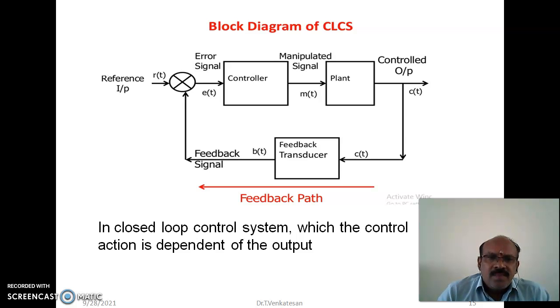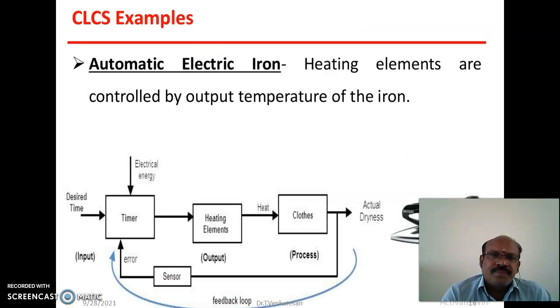Actually, simply put, in a closed loop control system the control action depends upon the output. So each and every second we monitor the output, whether it is the desired one or not. So it makes the output the desired one by using the error detector.